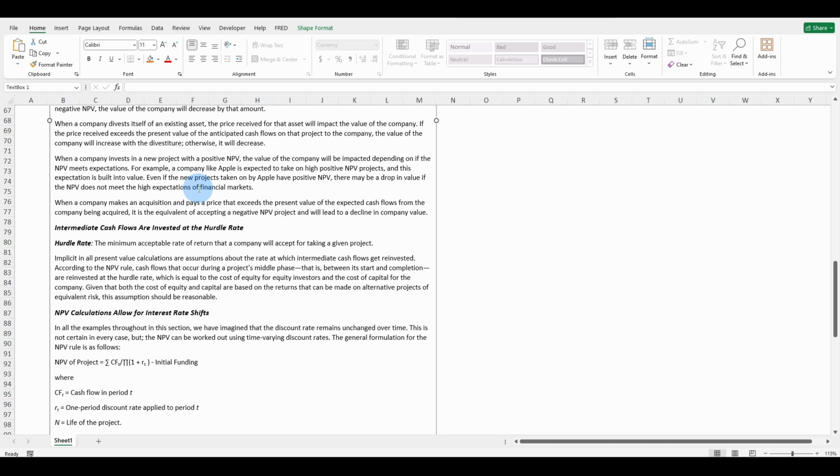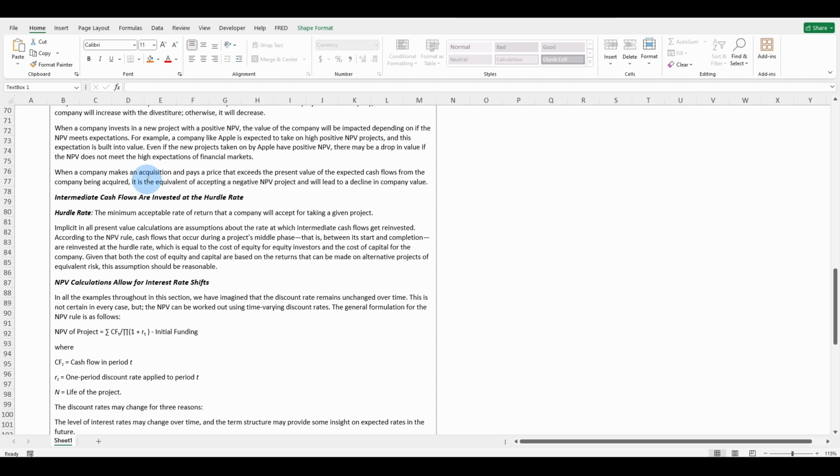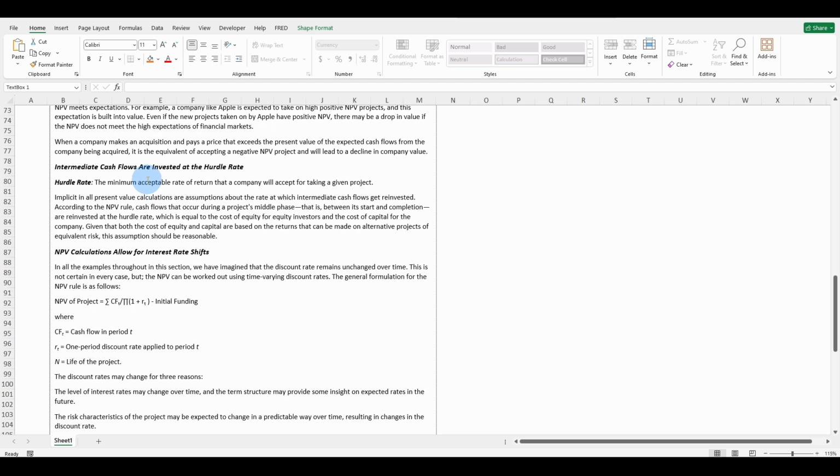For example, a company like Apple is expected to take on high positive net present value projects, and this expectation is built into the value. Even if the new projects taken on by Apple have positive net present value, there may be a drop in value if the net present value does not meet the high expectation of the financial market. When a company makes an acquisition and pays a price that exceeds the present value of the expected cash flows from the company being acquired, it is the equivalent of accepting a negative net present value project that will lead to a decline in company value.